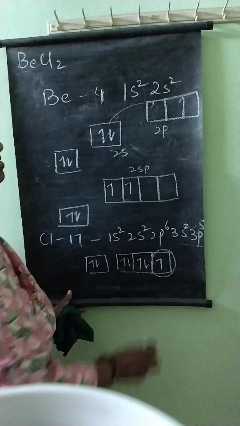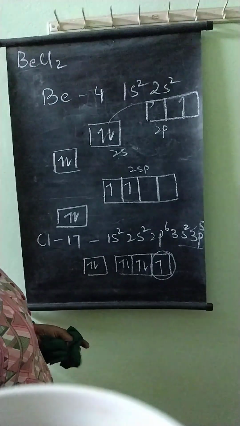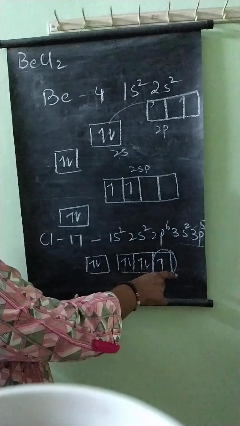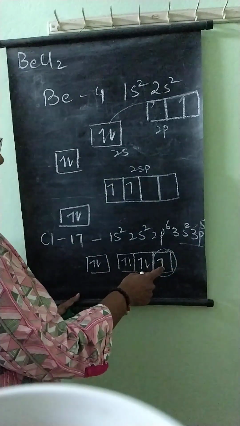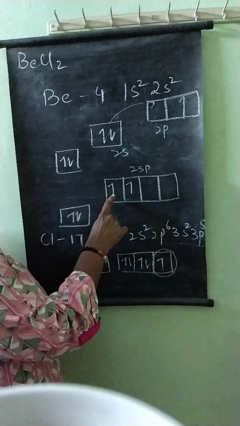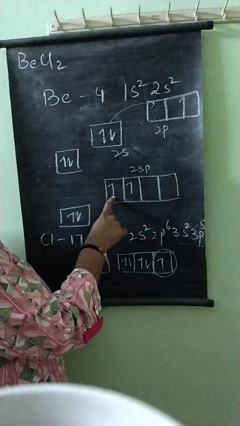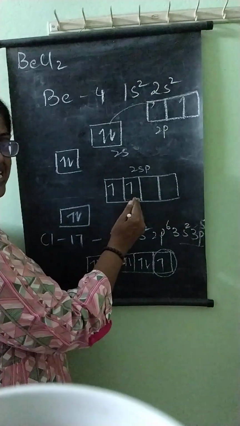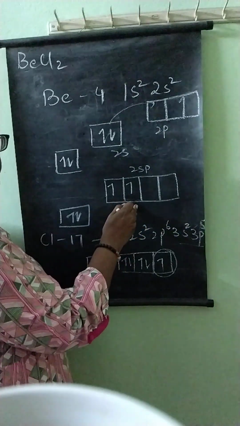So the last p is singly occupied. That is, there is only one unpaired electron in the 3p levels. This one electron of one chlorine binds to this beryllium's first unpaired electron, and one more chlorine will bind to the second electron here.